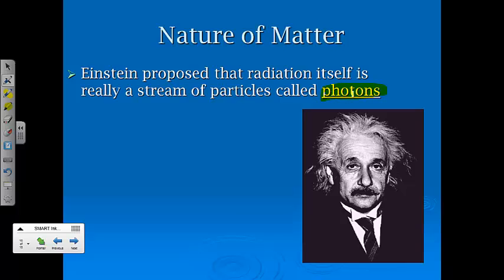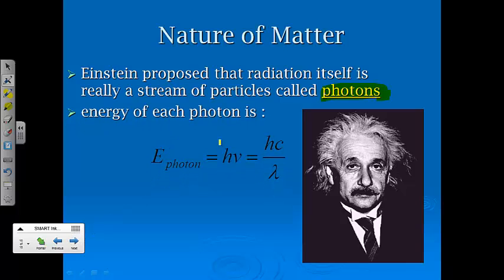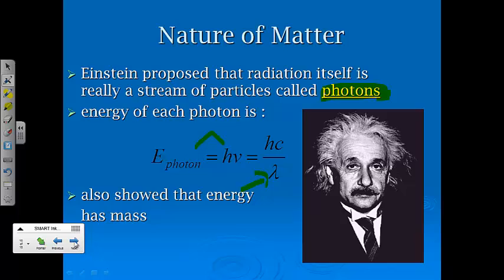Now remember, we don't have to understand all the background information here, really just the end results. The energy of each photon, this is a little bit of accepting the proof here. Okay, this is just our energy equation. He also ties in the wavelength from our previous equation and the speed of light, just manipulating the equations. And he also showed that energy had mass. And so here is his famous equation. We don't have to do much math with it, but that energy is equal to mass times the speed of light squared. And that's what E equals mc squared stands for.